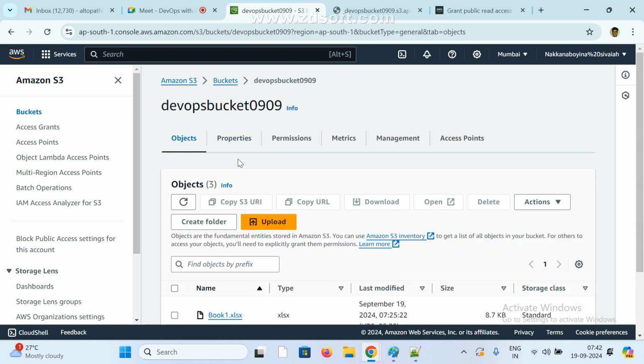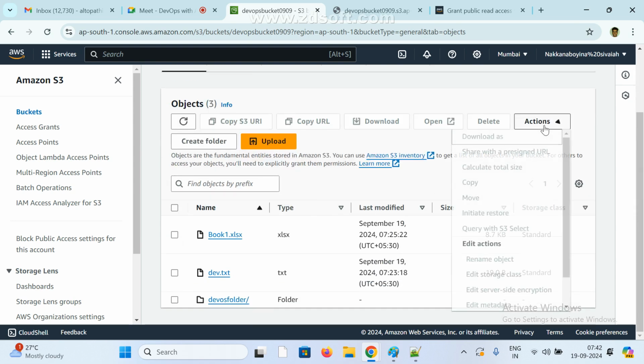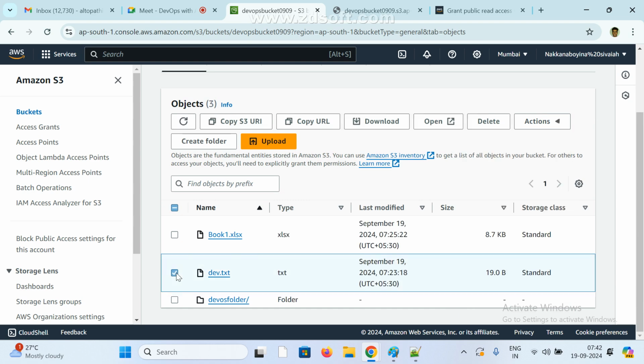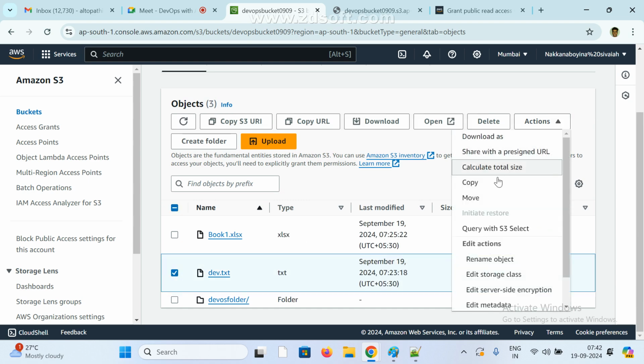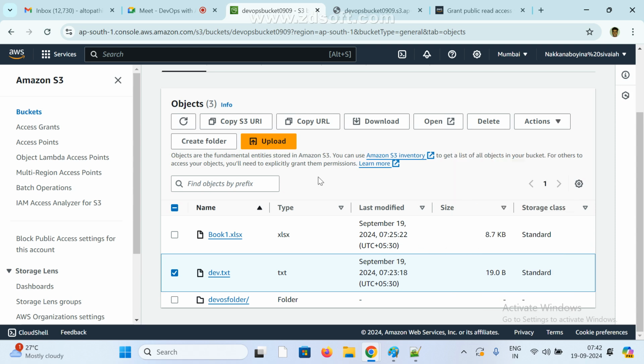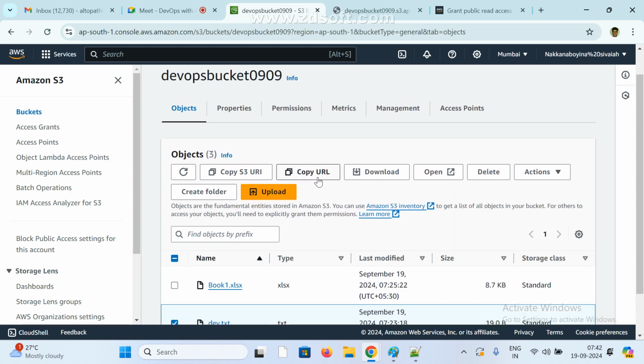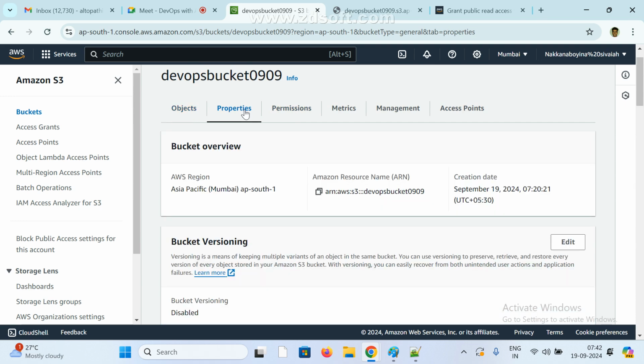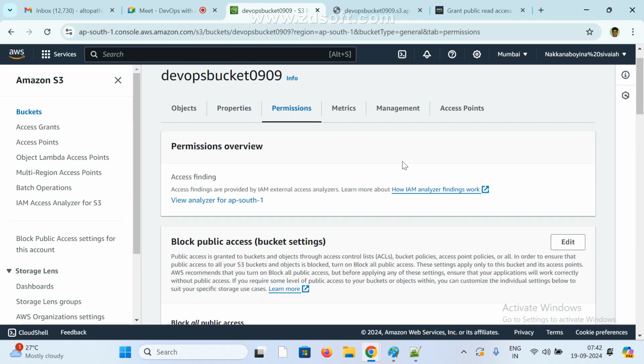Somewhere we can see permission action, edit action. This is select edit action: copy, move, query, edit, storage, rename. This is okay. Permission, okay. Edit permission, okay.